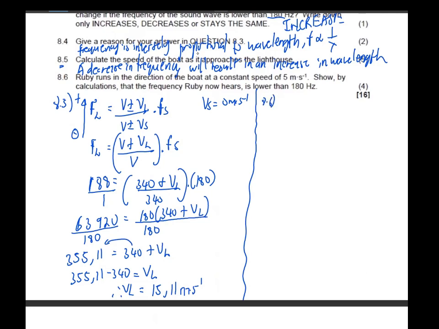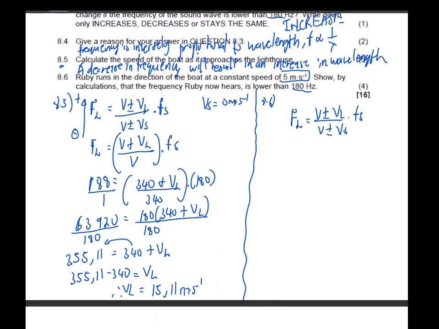It says Ruby runs in the direction of the boat at a constant speed of 5 meters per second. Show by calculation that the frequency Ruby now hears is lower than 180 hertz. So basically, they're saying that we must calculate the frequency of the listener. So V plus or minus VL over V plus or minus VS, times Fs.